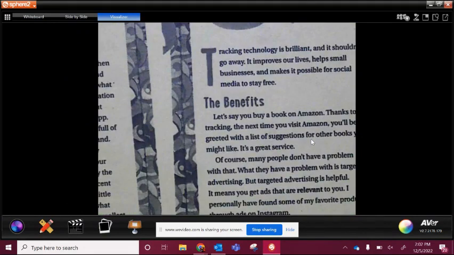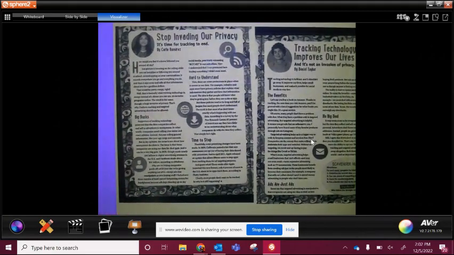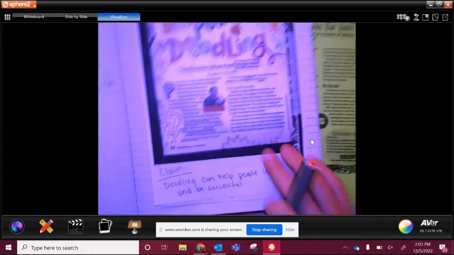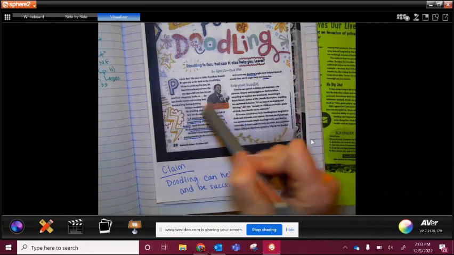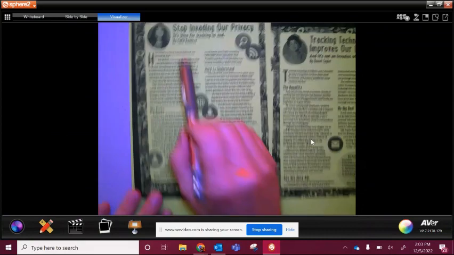Okay, so this part here, this is the debate that we're going to have on the back. And so at this point, if you were able to print the copy, awesome. If you were not able to print the copy, you're going to need to write things that we're underlining and highlighting on the back of that, or on a separate sheet of paper, so that way you have it. So again, if you were not able to print, you're going to get a separate sheet of paper and you're going to write down the things that I'm showing you that I'm underlining. Okay? All right, so we're going to kind of do the same thing we did with the secret powers of doodling. So just like we did here, we wrote down the claim underneath. And then after that, we were able to find the different things to support that. We're going to do the same thing here.